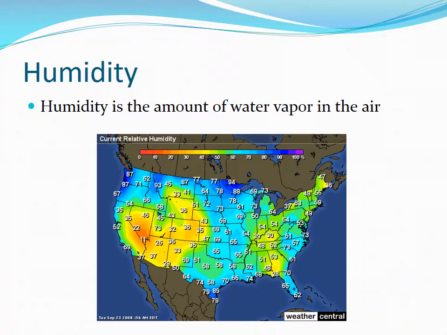Humidity is the amount of water vapor in the air. Absolute humidity is the amount of water vapor divided by the amount of dry air in a certain volume of air at a particular temperature. The hotter the air is, the more water vapor it can hold. Relative humidity is the ratio of the current absolute humidity to the highest possible absolute humidity, which will depend upon the current air temperature. Relative humidity is the term weather forecasters use most often.